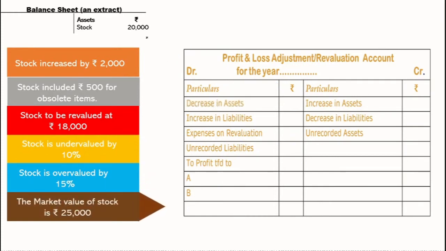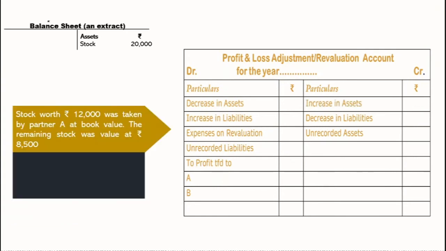Let's take another example. The market value of the stock is rupees 25,000. This value is 20,000. So of course, in a revised balance sheet we are going to show 25,000. But in a revaluation account we actually show the increase or decrease. So it is increased by 5,000. Increase in asset, again good, happy moment. So we are going to record on the credit side. And what amount? 5,000, the difference. That is only the change amount.